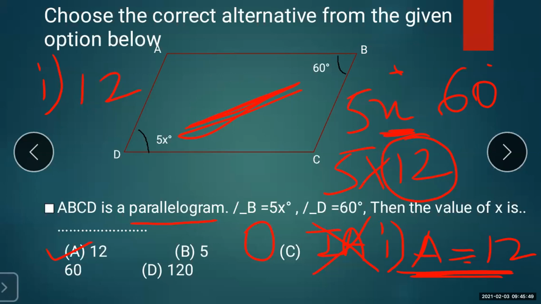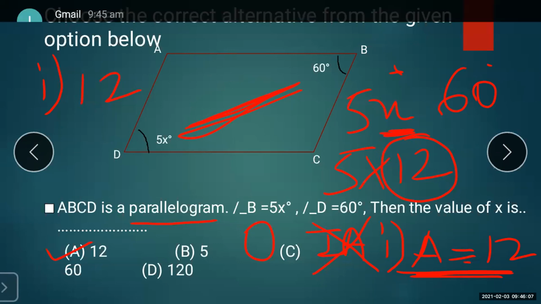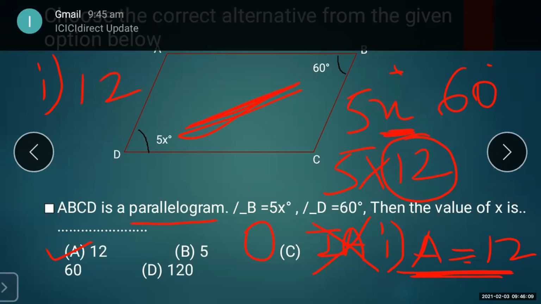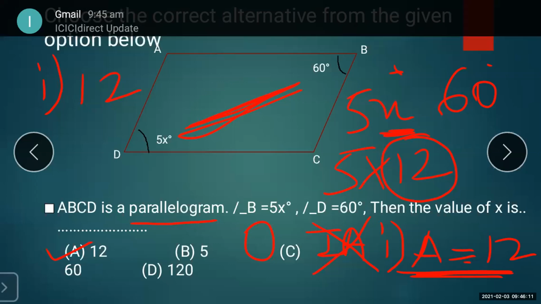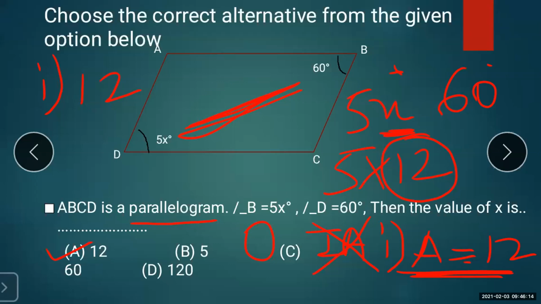I am speaking the option, so don't think you have to write option A. No, only A, B, C or D. Or instead of writing A, B, C, you can write 12 or 5 or 60 or 120. This is very important, and you have to practice it from this year itself. So I hope that the first question is clear.